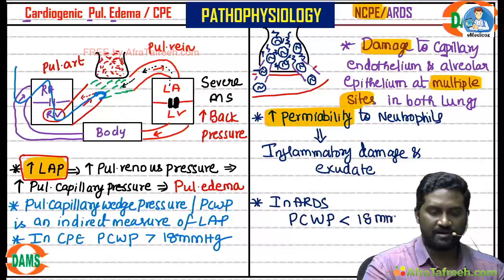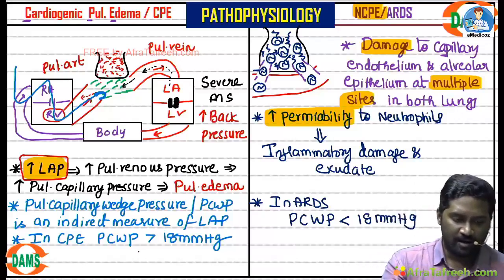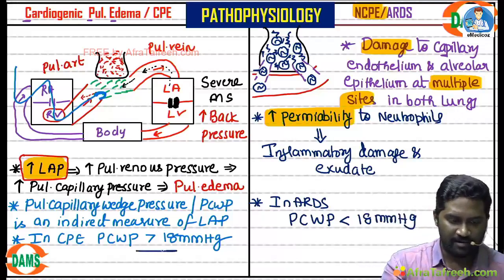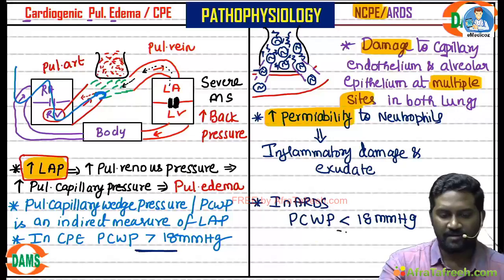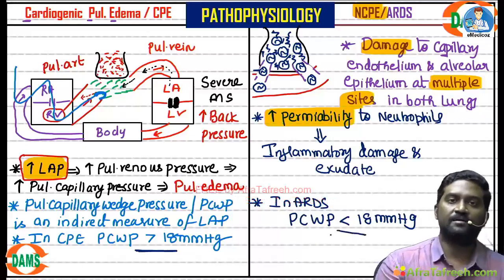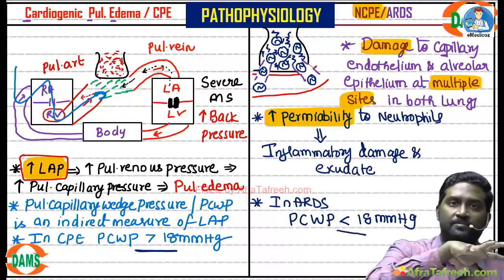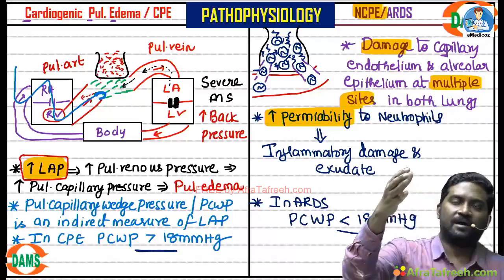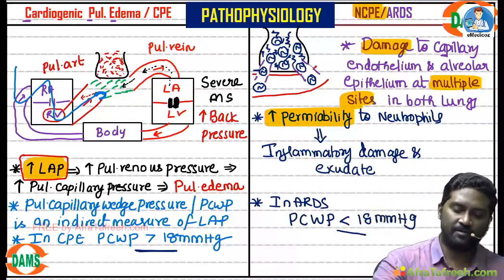Now if you measure PCWP in ARDS, because there is no left heart disease, PCWP will not be elevated significantly. It will be less than 18 mmHg. In cardiogenic pulmonary edema, it is high. In ARDS, it is less. So it is called low pressure pulmonary edema.